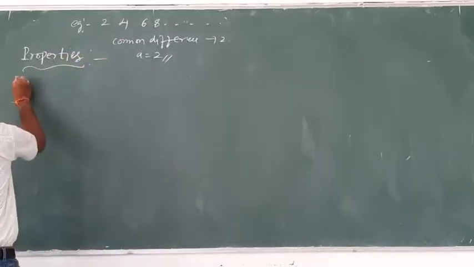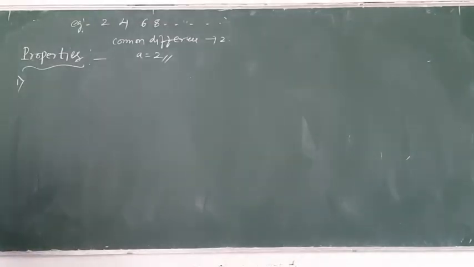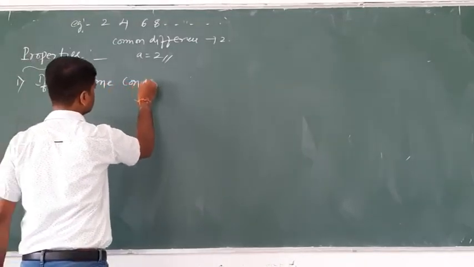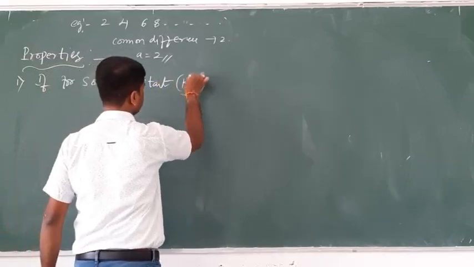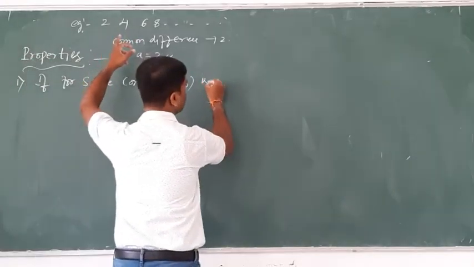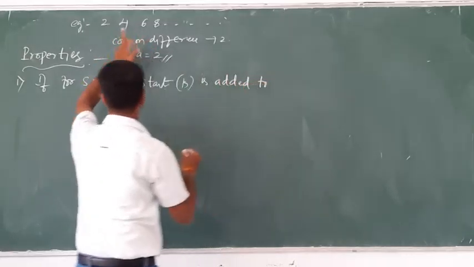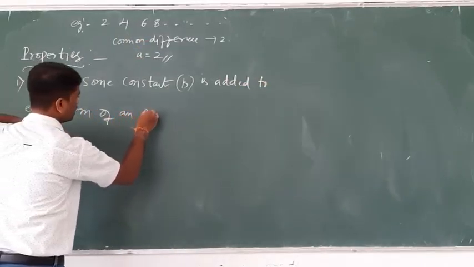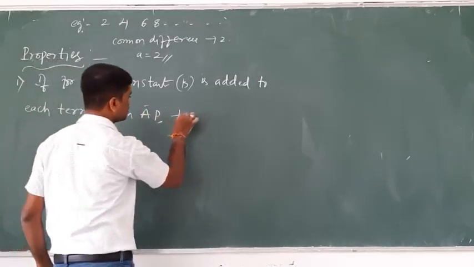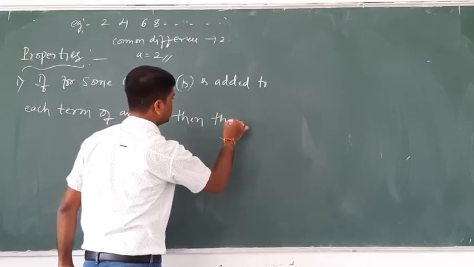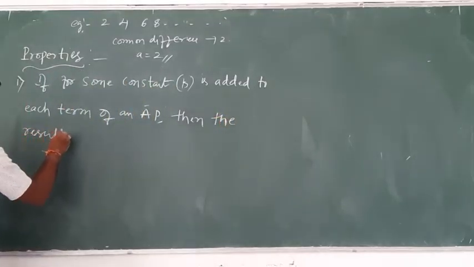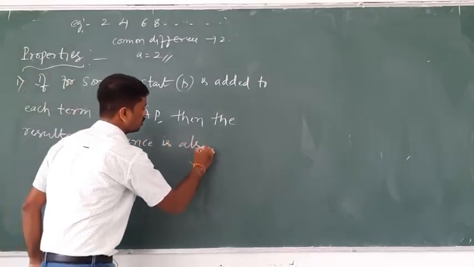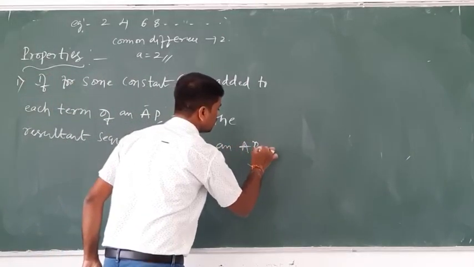The first one, tell me, anybody? Yes. For some constant k, if k is added to each term of an AP, then the resulting sequence is also an AP. AP means arithmetic progression.